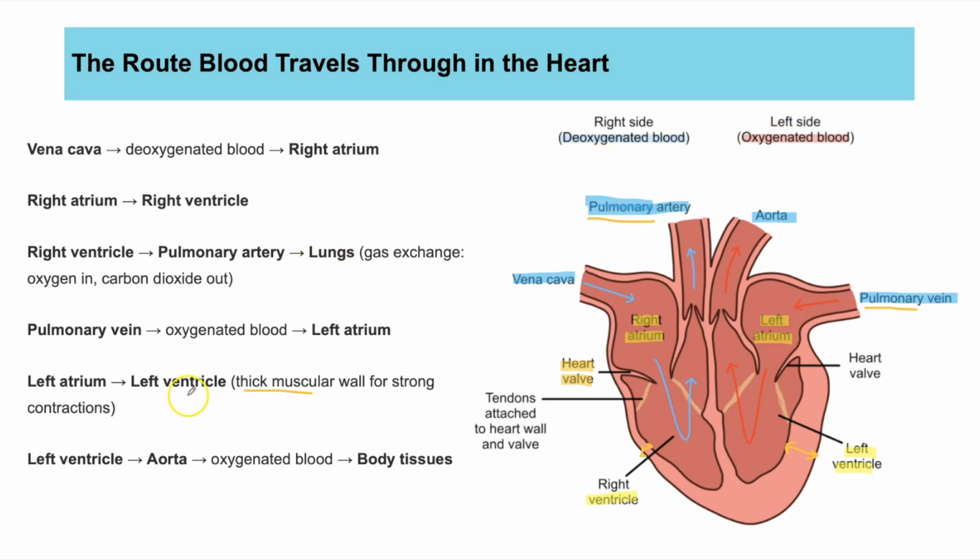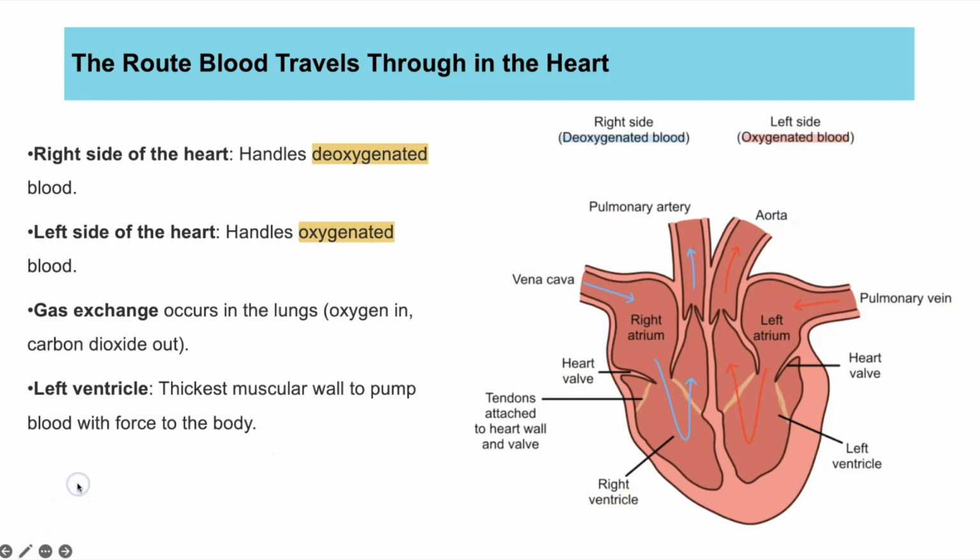From the lungs, it gets oxygenated, and then the blood re-enters through the pulmonary vein into the left atrium. From the left atrium, it's then pumped into the left ventricle. The left ventricle contracts with the most force to create high blood pressure, pumps the blood up and out of the aorta, and that then takes the blood to all of the body tissues, and then we go right back to the start again, the vena cava. So that is the structure of the heart, some of the details about it, and also the route that blood takes through the heart. This information here is actually summarising some of the previous facts I'd already annotated on.